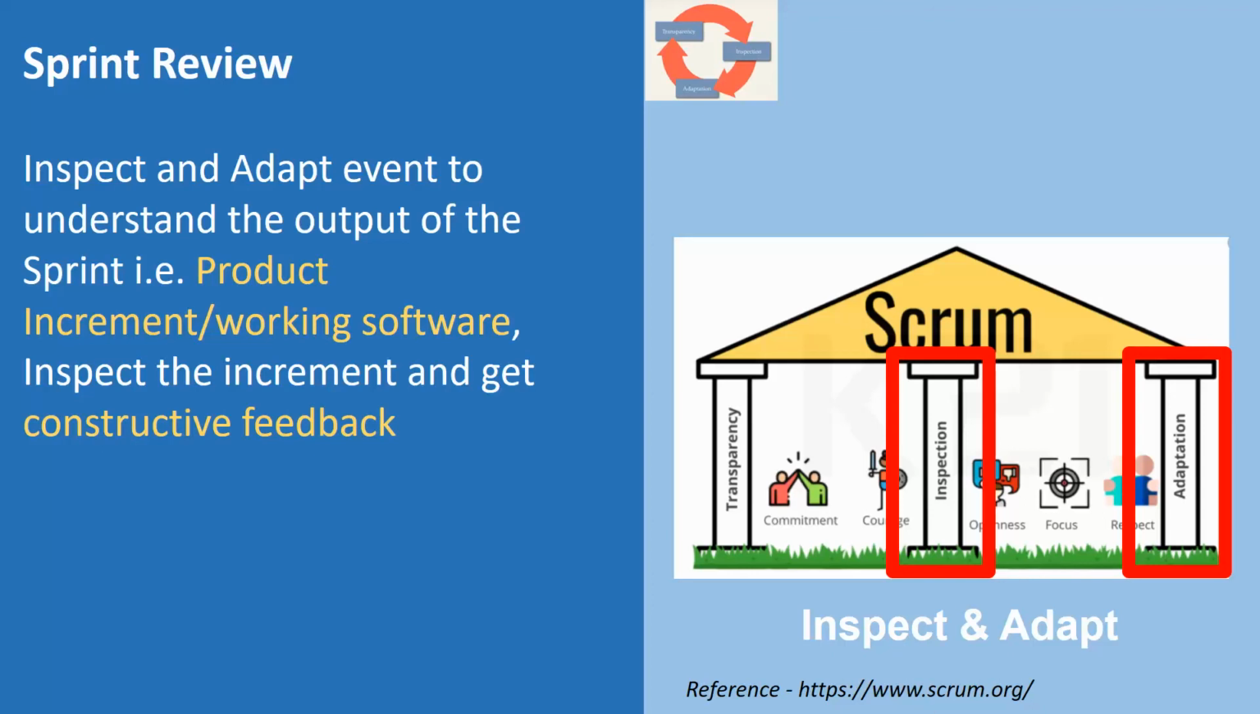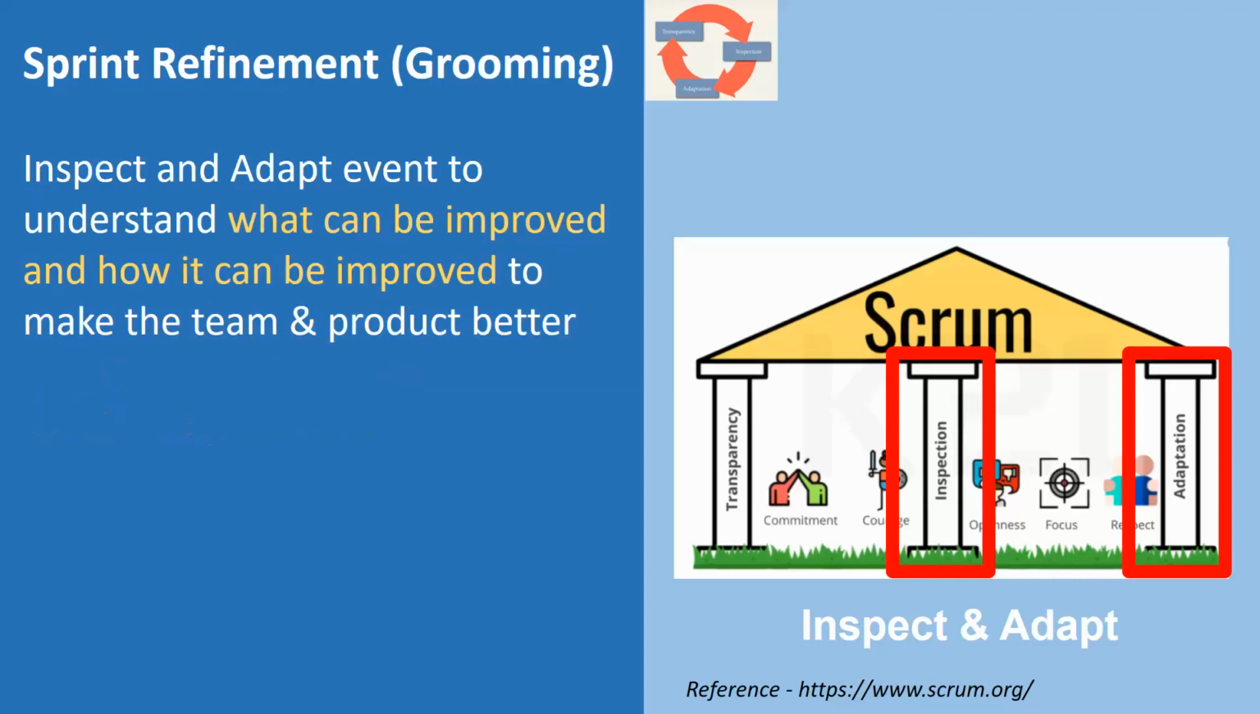Let's look at inspection and adaptation with reference to the sprint retrospective. Inspect and adapt event to understand what can be improved and how it can be improved to make the team and product better. So we are talking and we are inspecting what happened in this sprint. What have we done wrong? What can we improve? What have we done good, which we can continue? So this is an inspection and adaptation.